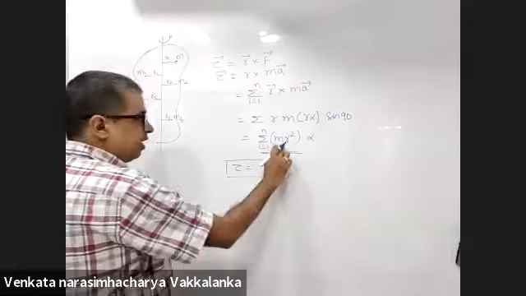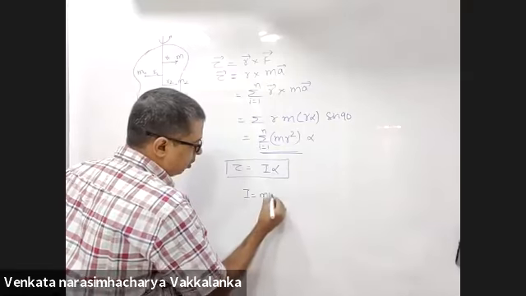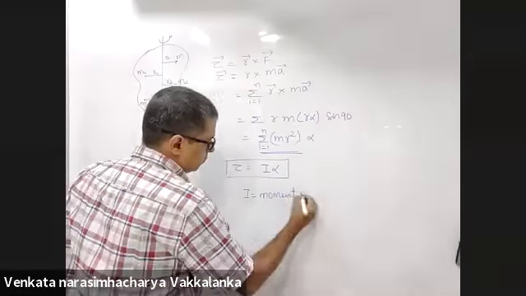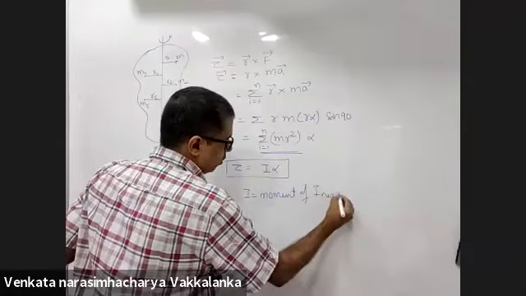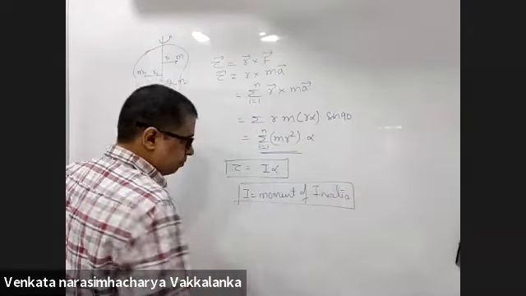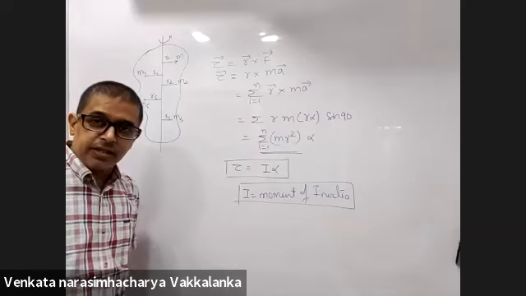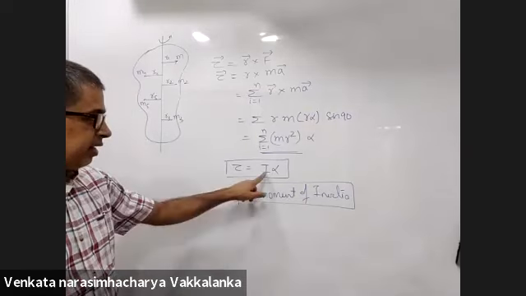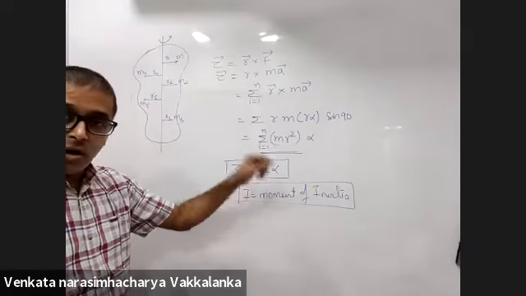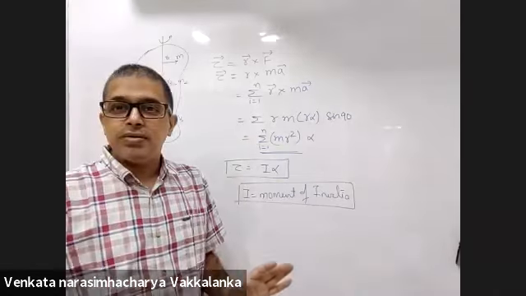This quantity I is called moment of inertia.